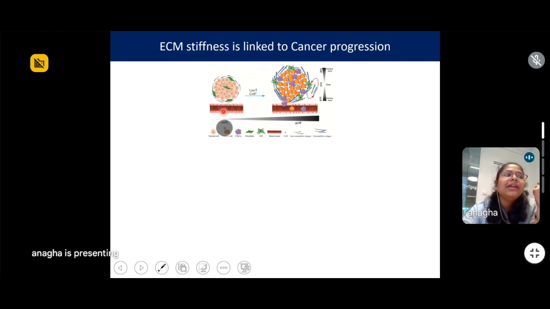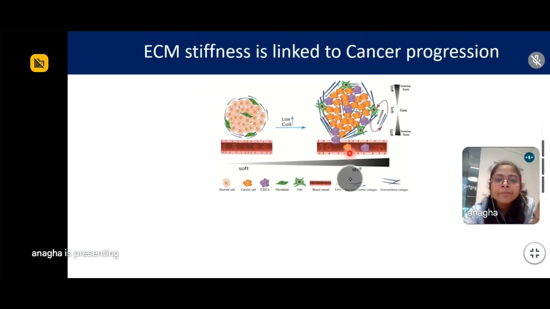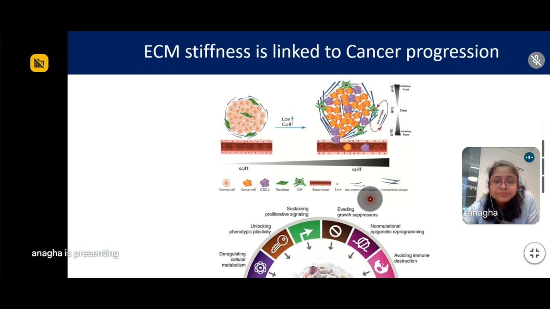But recently, it is coming into focus that not just the biochemical cues that the cells receive from the extracellular matrix are important, but also the biophysical cues. The stiffness of the ECM is equally important for a cell to behave differently or to determine the cell fate. So basically, nowadays people are trying to understand how a cell behaves when it is cultured on a soft environment as compared to a stiff environment.